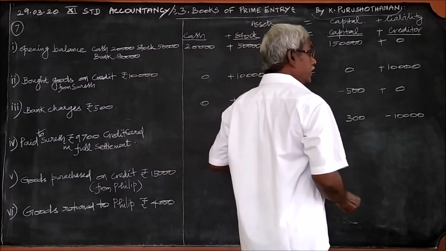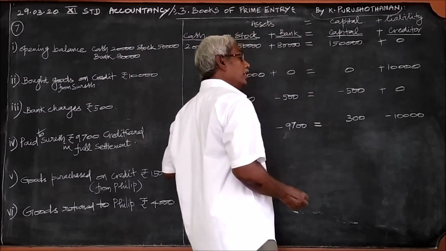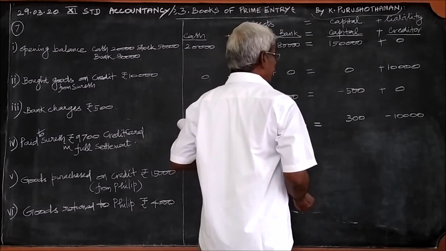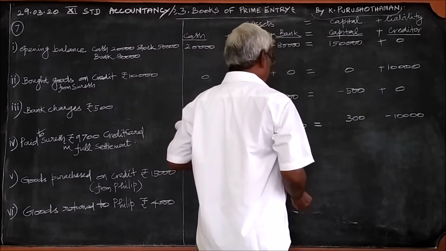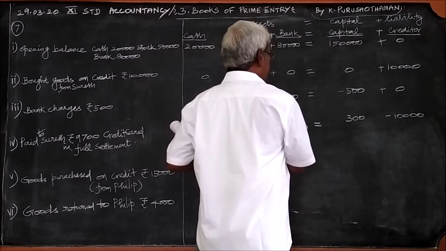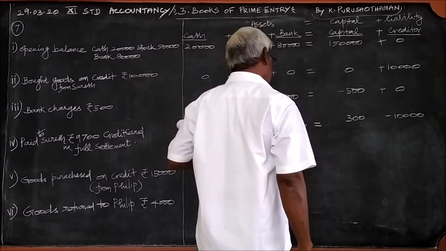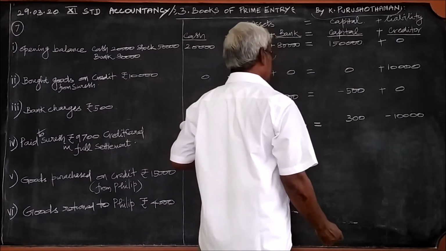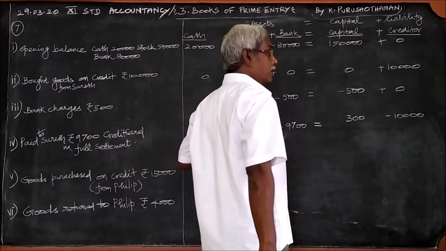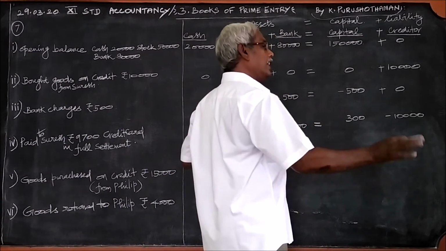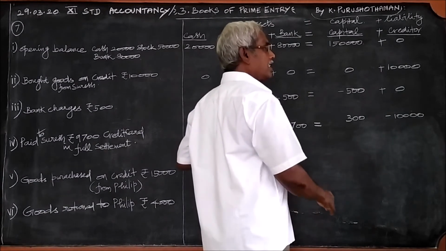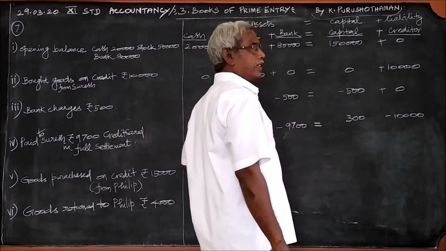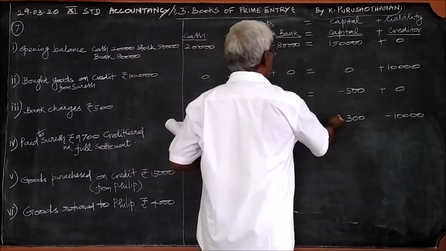For giving 10,000 rupees, only 9,700 is paid and the account is settled. Therefore, the balance 300 is a plus, is a profit for us.